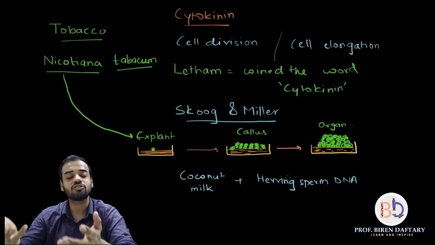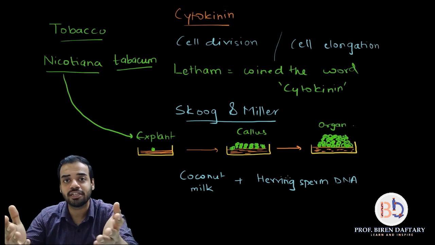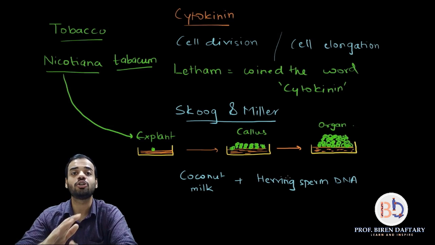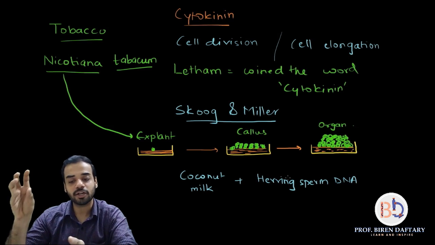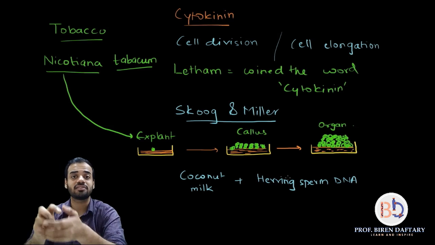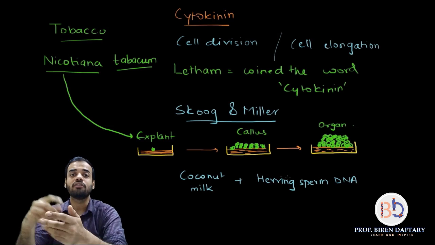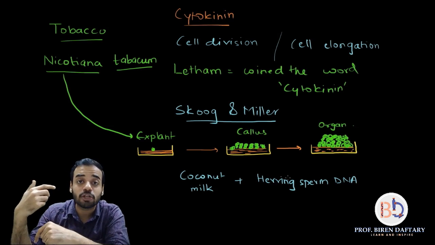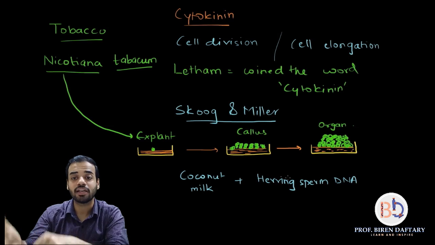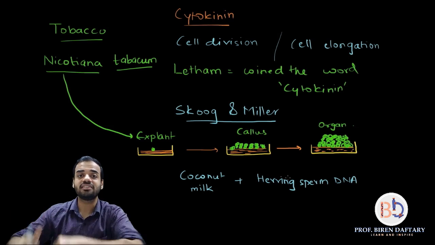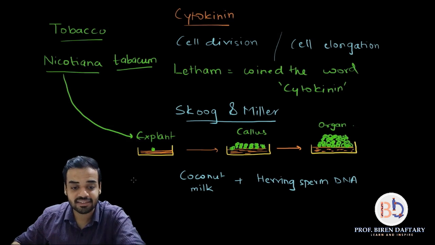And what were these things? Obviously these things were cytokinins. But Skoog and Miller did not know the word cytokinins, but they came to know that there are substances, chemical hormones, which are making the cell divide much more quickly than normal. And they called these substances kinins.